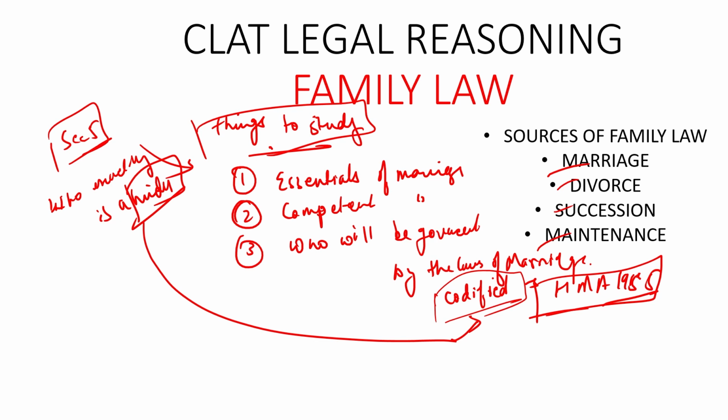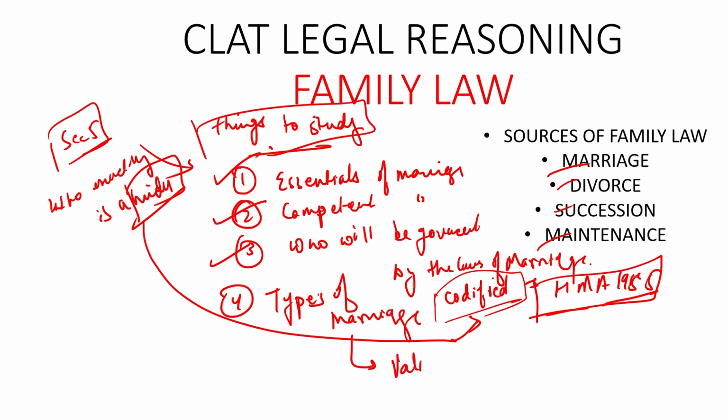So it becomes important for everyone who is a Hindu to understand what the code of this particular legislation, the Hindu Marriage Act 1955, suggests about the essentials of marriage, competency of marriage, who will be governed by the laws of marriage, and then the types of marriage. There are three types of marriage in Hindu law: one being valid, another being void marriage, and third being voidable marriage.